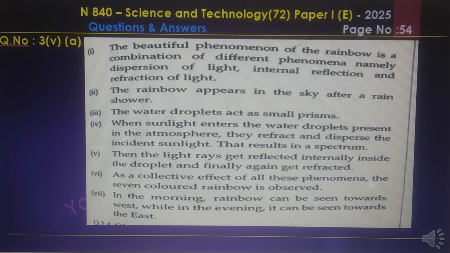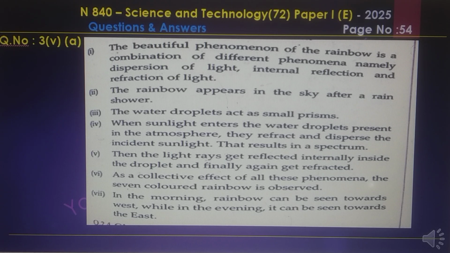The beautiful phenomenon of the rainbow is a combination of different phenomena, namely dispersion of light, internal reflection, and refraction of light. The rainbow appears in the sky after a rain shower. The water droplets act as small prisms. When sunlight enters the water droplets present in the atmosphere, they refract and disperse the incident sunlight. This results in a spectrum. Then the light rays get reflected internally inside the droplet and finally get refracted again. As a collective effect of these phenomena, this 7-colored rainbow is observed.